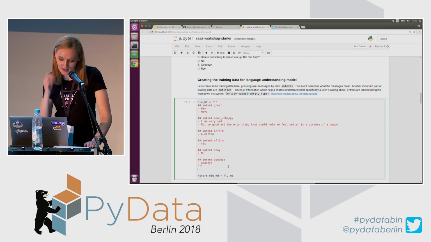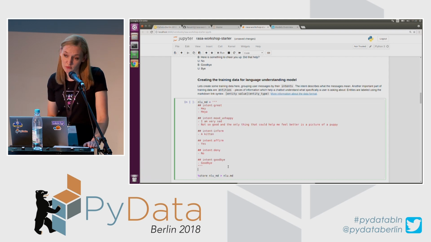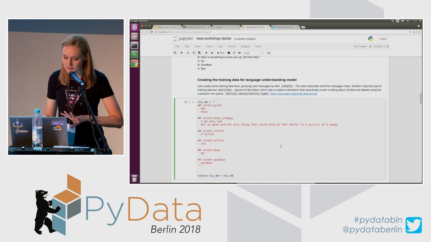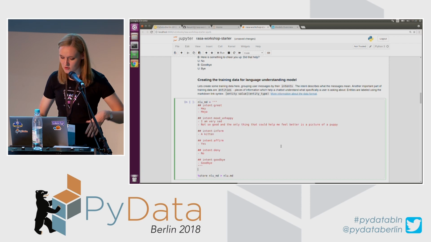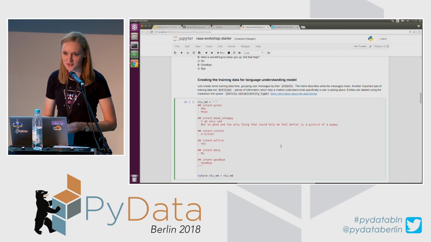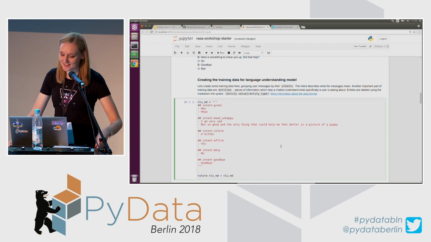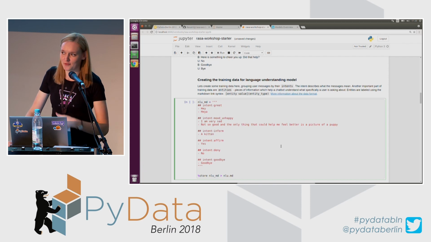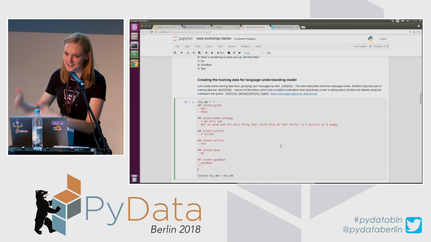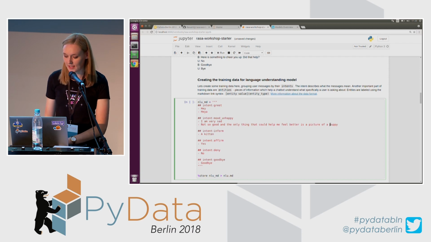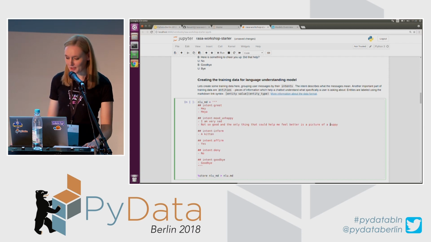Okay, so another thing that I mentioned are entities, the pieces of information that would be useful for a chatbot to know. Since it is quite a simple example that we're using here, I can only see one specific entity. In some examples, a user wants to see a specific picture that would make them feel better. This is information that would help a chatbot to show an exact picture, like of a puppy or of a cat or of a bird and so on. And we can train the model to extract entities by simply labeling them in our training data.